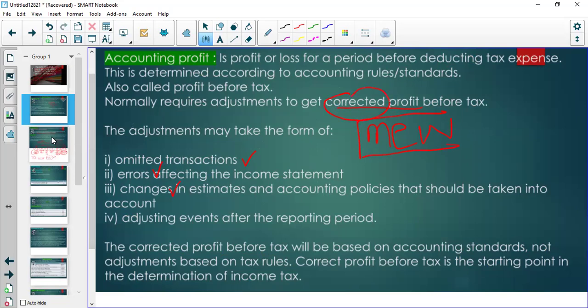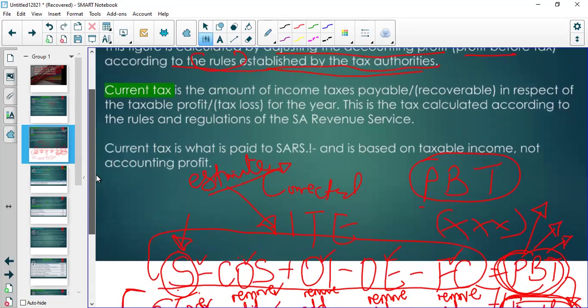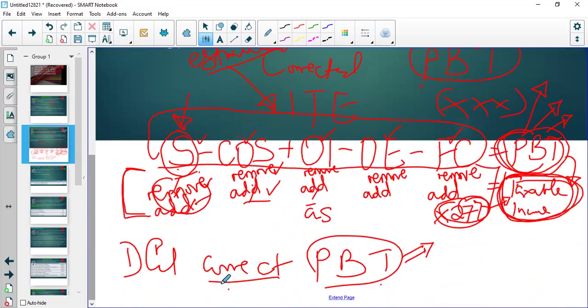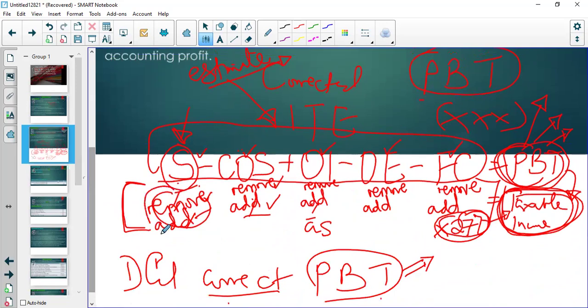Now, that demon that I told you about: when the lecturer says calculate correct profit before tax, students come and apply the SARS adjustment, and then they submit that. And the lecturers are shocked, like, but you don't understand these things? So maybe as a student, you go through this and say, but this is easy.